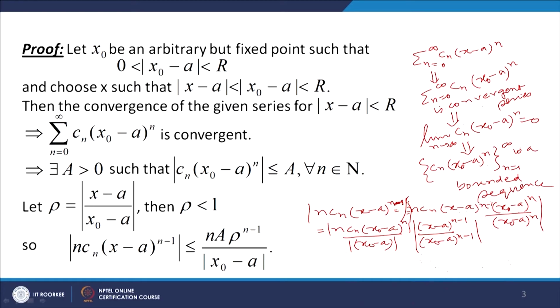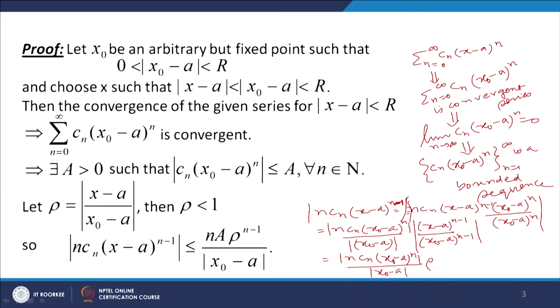Then you get mod of nCn (x minus a) to the power n minus 1 into mod (x naught minus a) to the power n over (x naught minus a) to the power n, and you get mod of nCn (x naught minus a) to the power n over mod of (x naught minus a), and this is (x minus a). Okay. Now, this is equal to mod of nCn (x naught minus a) raised to the power n over mod of (x naught minus a), and this is rho.